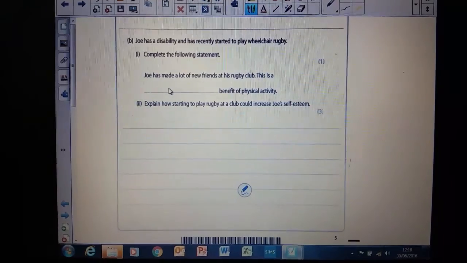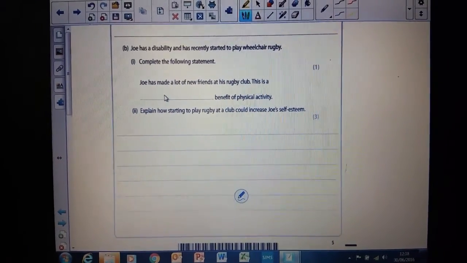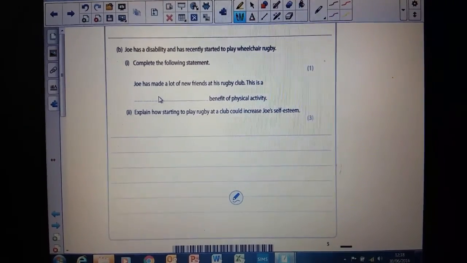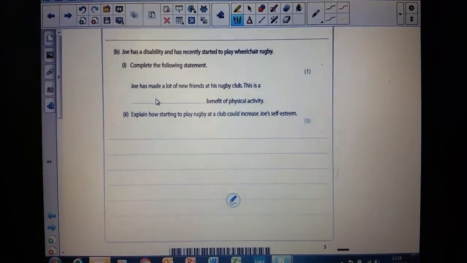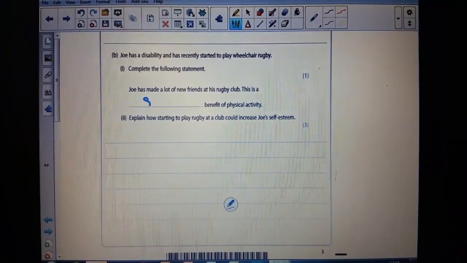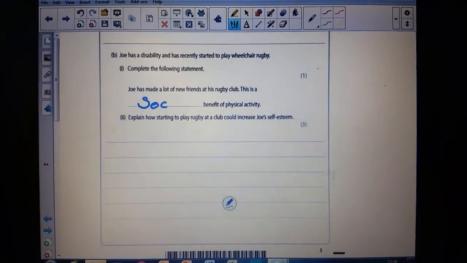Looking at B2 on this question, but before we attempt that we need to have put an answer in B1 that's going to allow us to answer B2. So Joe's made a lot of new friends at his rugby club, and I think this is, I'm going to put a social benefit for this one, of physical activity.